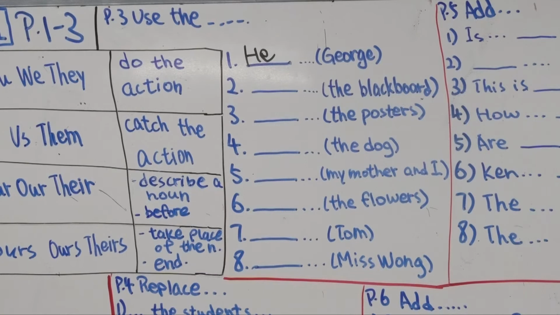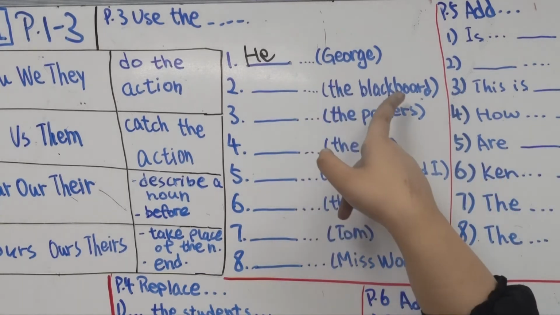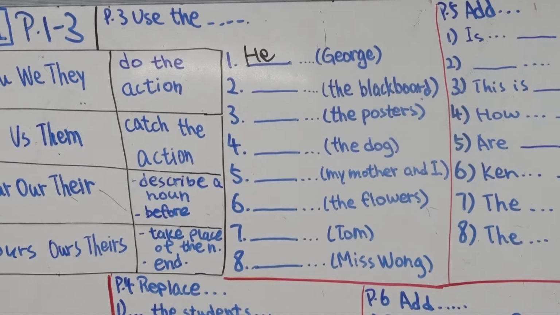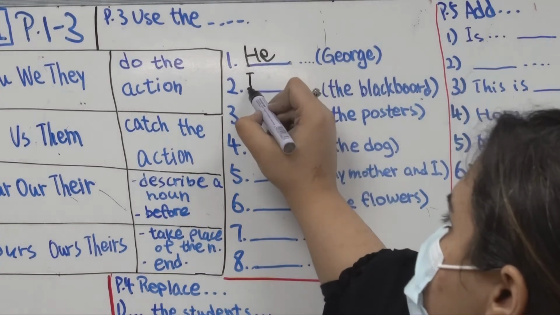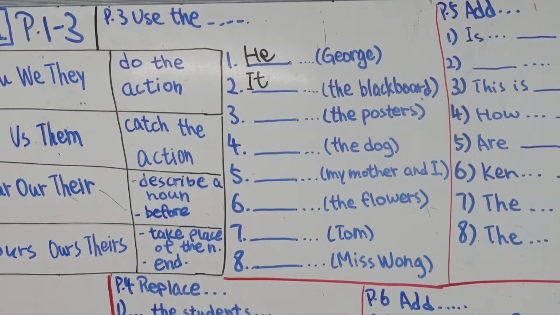Number 2, space is green. The blackboard. So everybody, this is the whiteboard, all right? Blackboard is also a thing we write on, right? So just one thing we use. Just for one thing. It is a thing, not a person, right? So which subject pronoun do we use for a thing? It. Great. It is green.